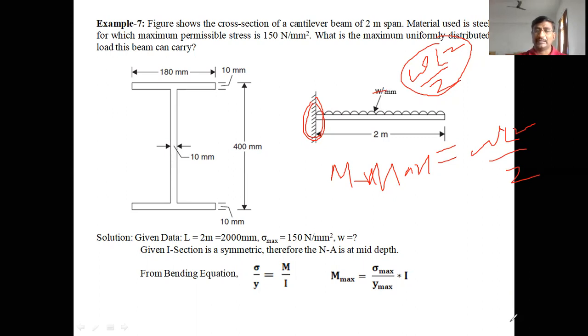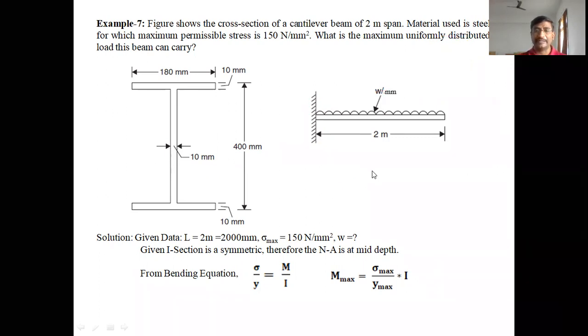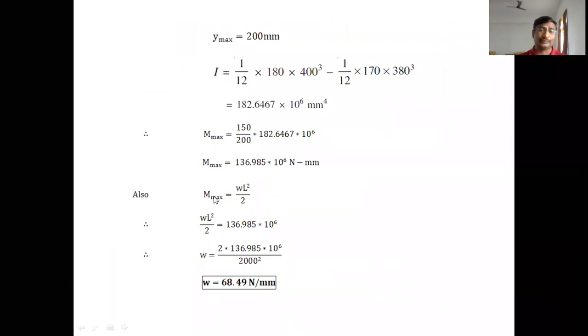After getting the value of the maximum bending moment from the bending equation, we can equate WL² by 2 to 136.985 into 10^6. Then we can get the W value. So how to get the W value? W is equal to 136.985 into 10^6 into 2 divided by L². What is the L value? It is 2 meters, or 2000 mm, squared.